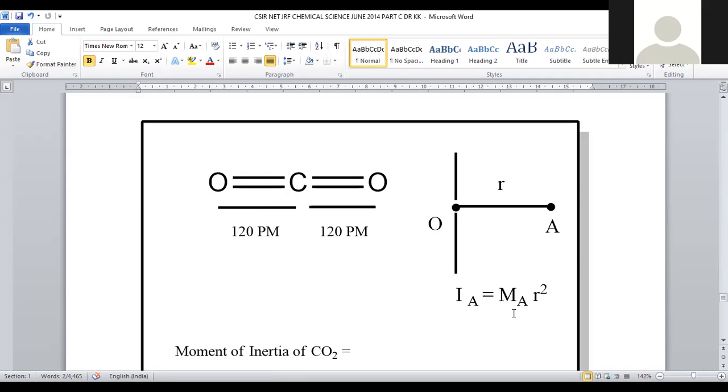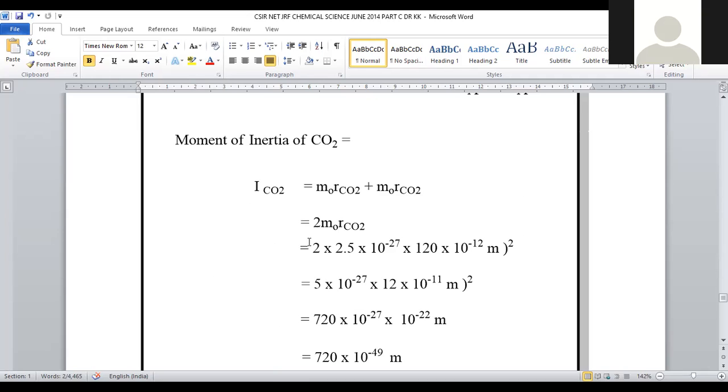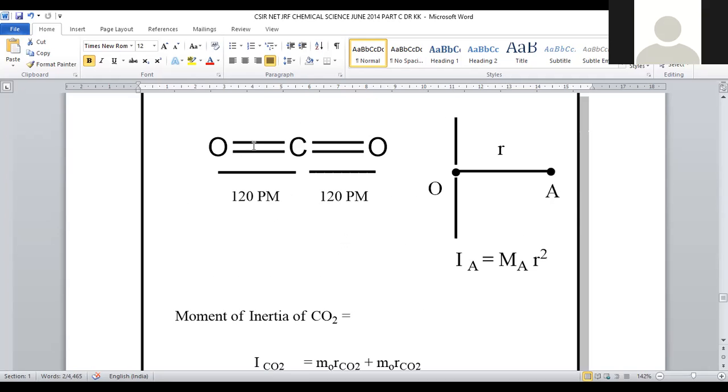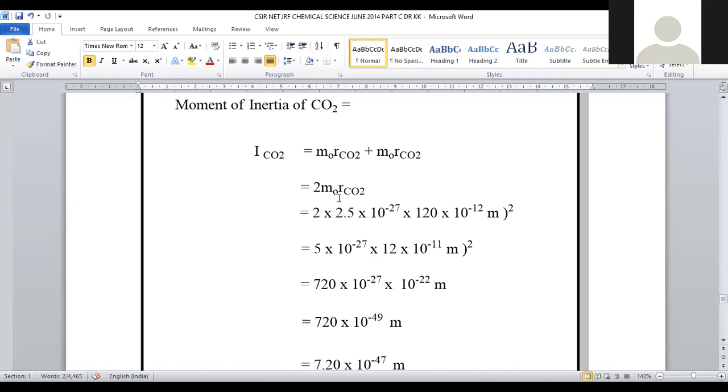Moment of inertia is given by m r square. The moment of inertia of carbon dioxide, I CO2, is given by 2 m_O R_CO2 squared. Why? Because on both sides we have a symmetrical arrangement, so the dimensions of these two will become exactly equal, so that I CO2 is equal to 2 m_O R_CO2 squared, right?